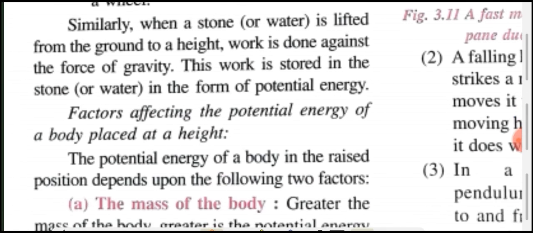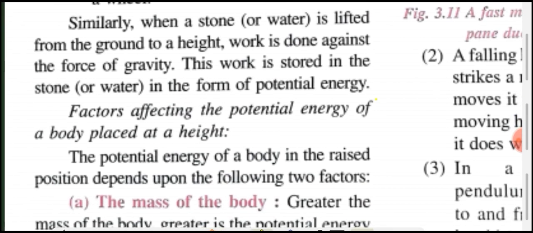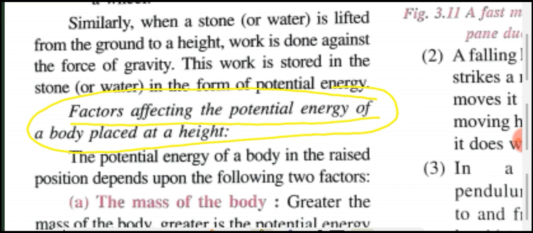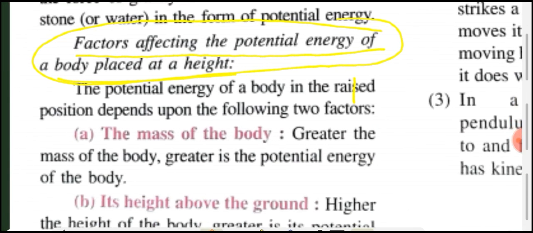Now we are going to discuss the factors affecting the potential energy of a body placed at a height. Okay, students. The potential energy of a body in the raised position depends upon the following two factors.